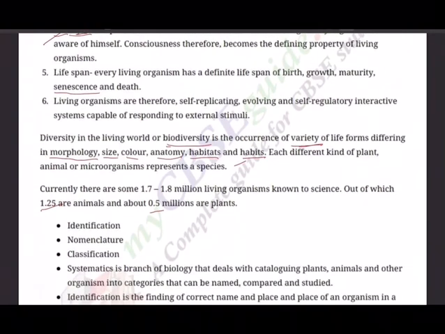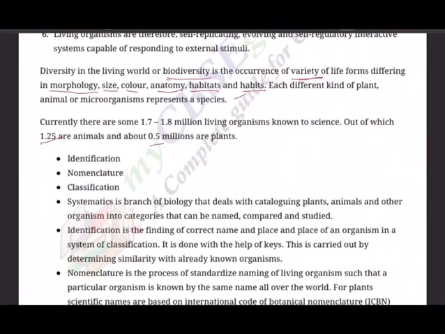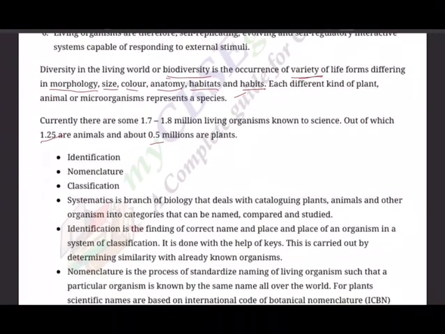So we identify the diversity in the form of three: identification, nomenclature, naming of the organism, and finally classification. So systematics is the branch of biology that deals with cataloging plants, animals, and other organisms into categories that can be named, compared, and studied.